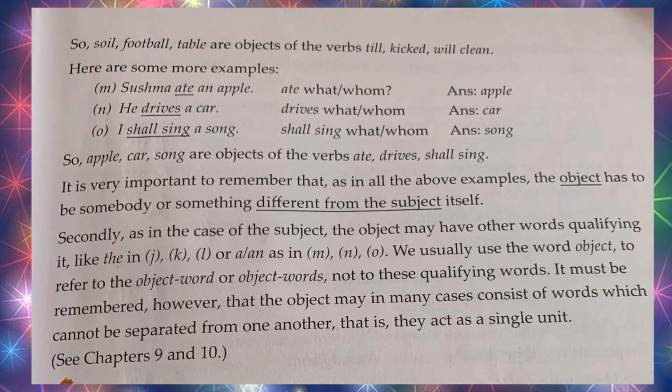Now come to the next one. So soil, football, table are objects of the verbs till, kicked, will clean. Okay, here some more examples are given. Shushma ate an apple. First of all, after ate, they asked. Again, please notice this.